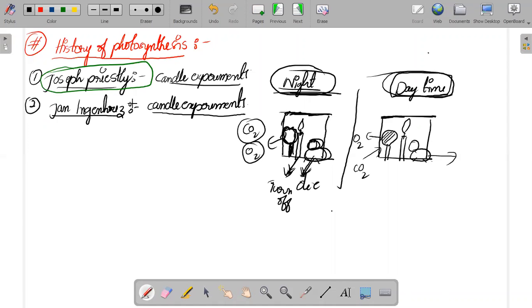This is a simple experiment done by Jan Ingenhousz.